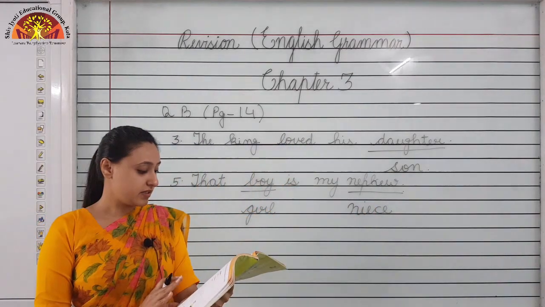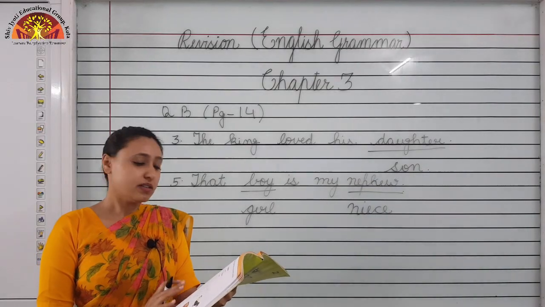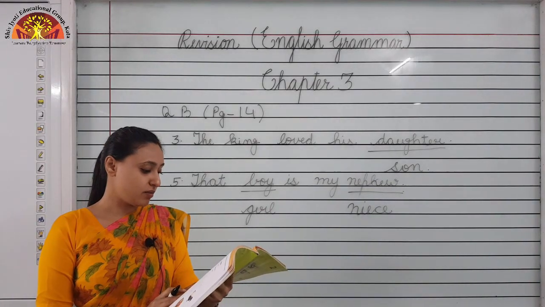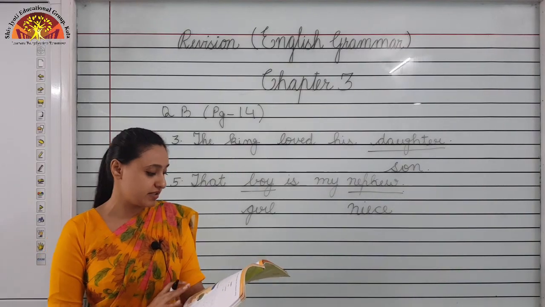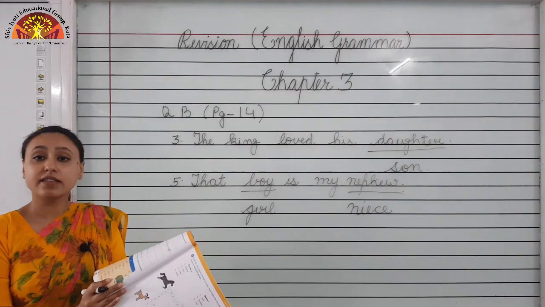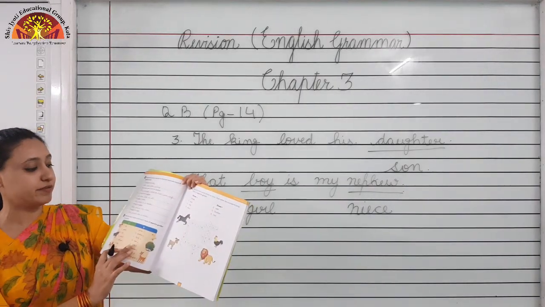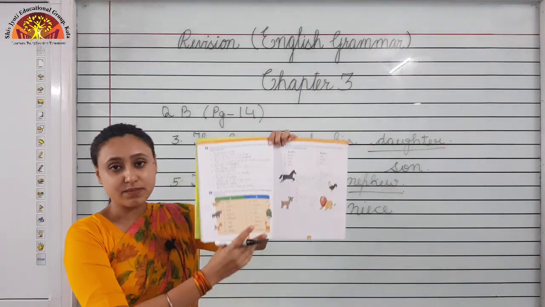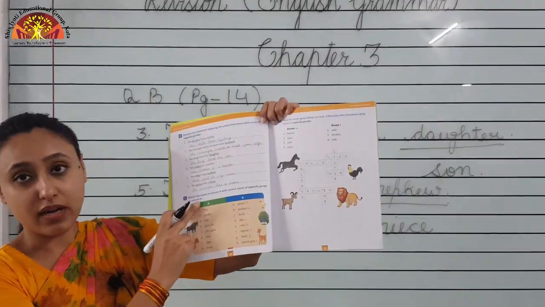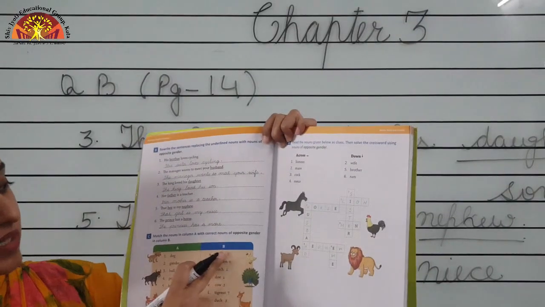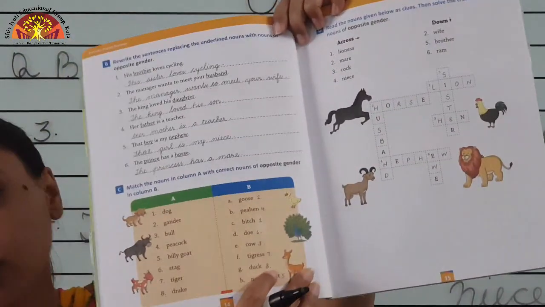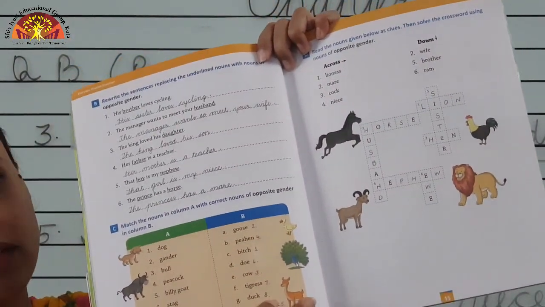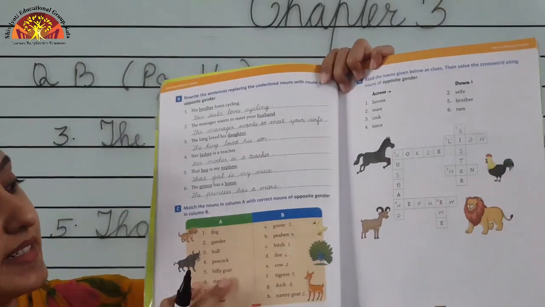Now we will see question number C. Match the nouns in column A with correct nouns of opposite gender in column B. Children, this question is also on page number 14. Two columns are given to you, column A and column B. We have to match with the correct opposite gender, not the same gender. Let us see.